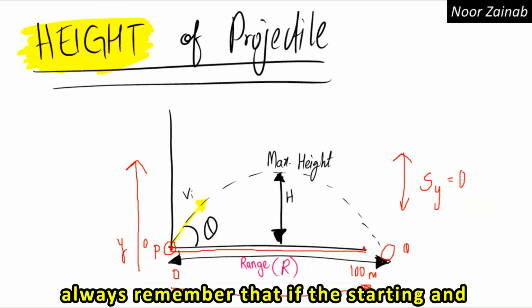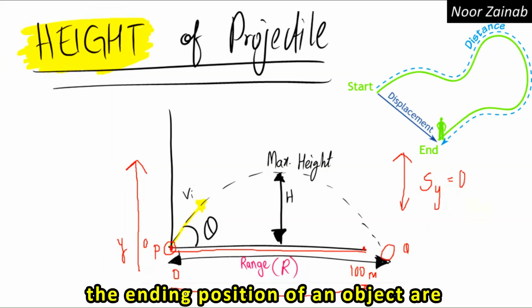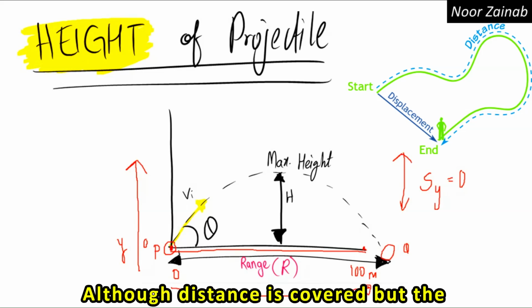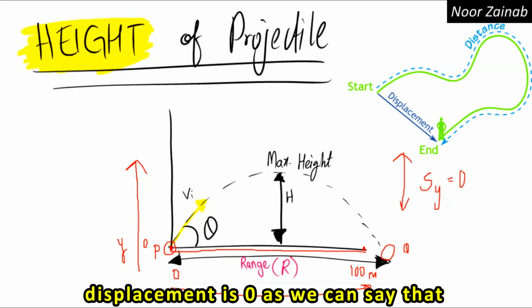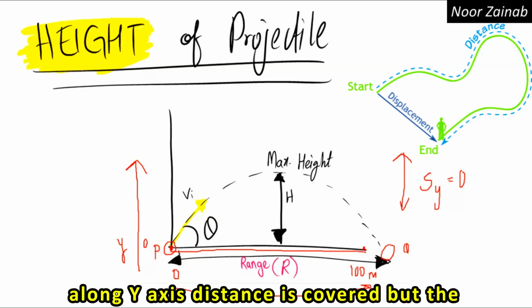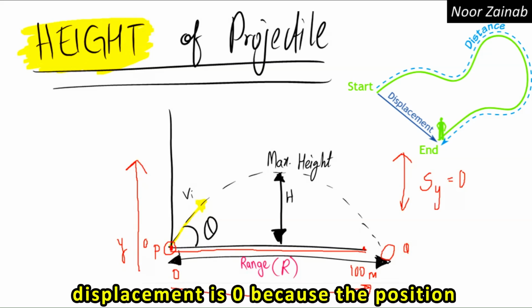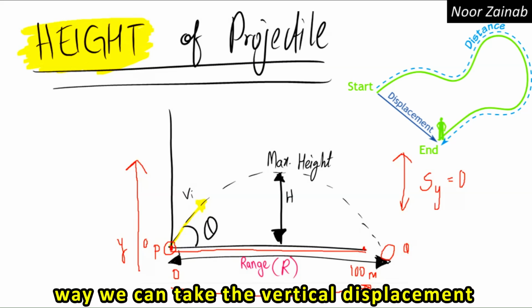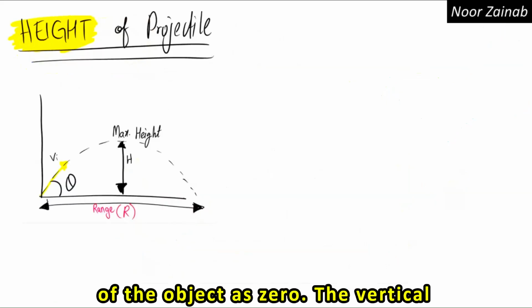Always remember that if the starting and ending positions of an object are the same, the displacement is 0. Although distance is covered along the y-axis, the displacement is 0 because the position is the same. In this way, we can take the vertical displacement of the object as 0.